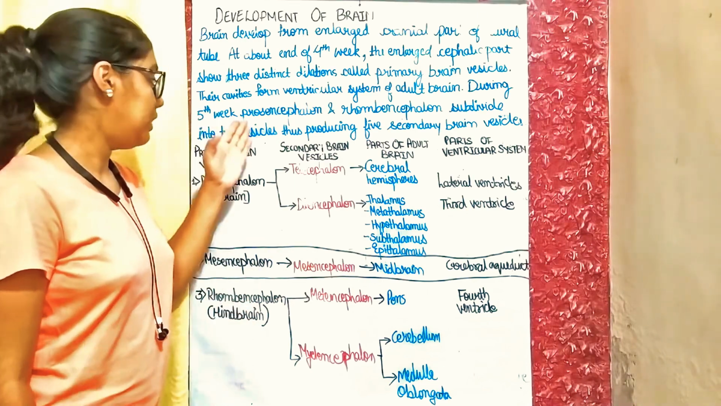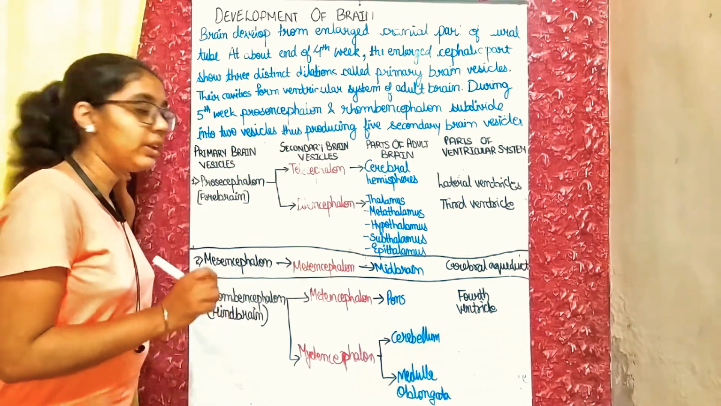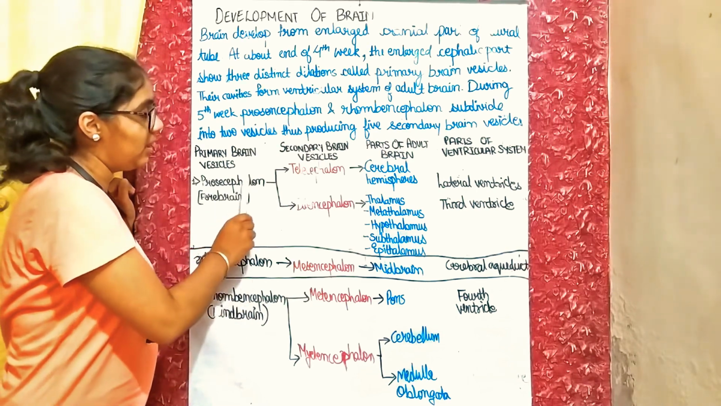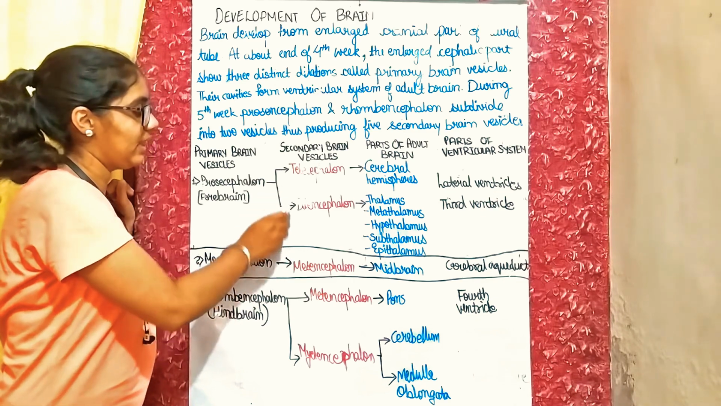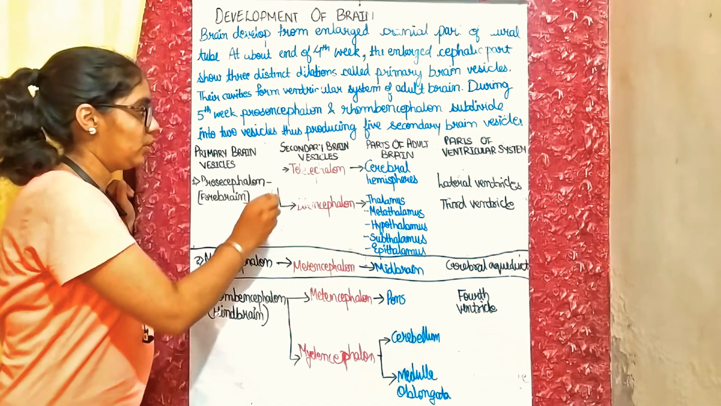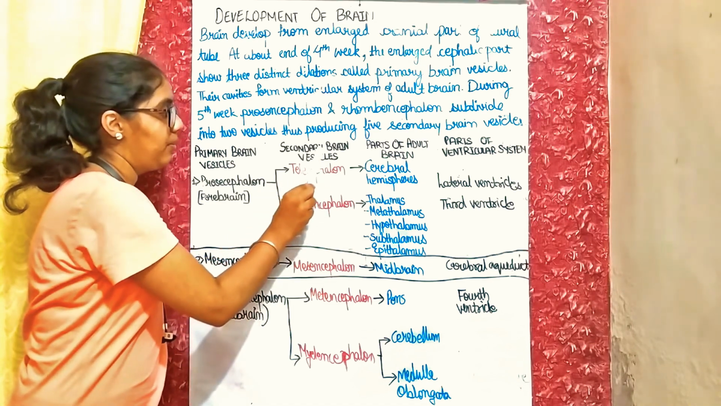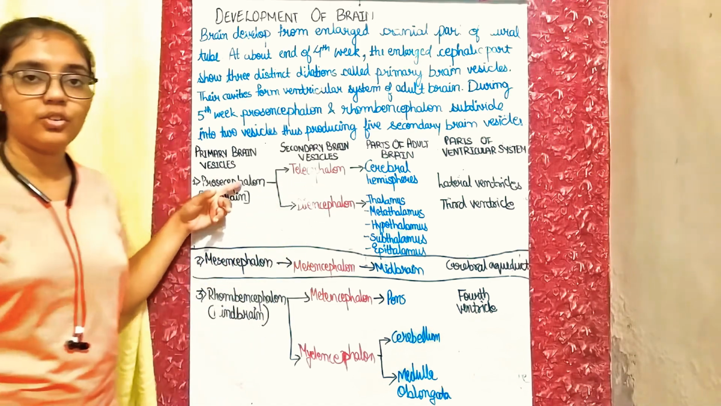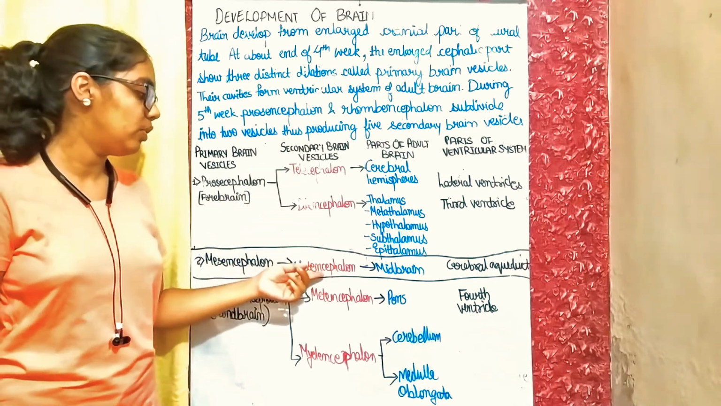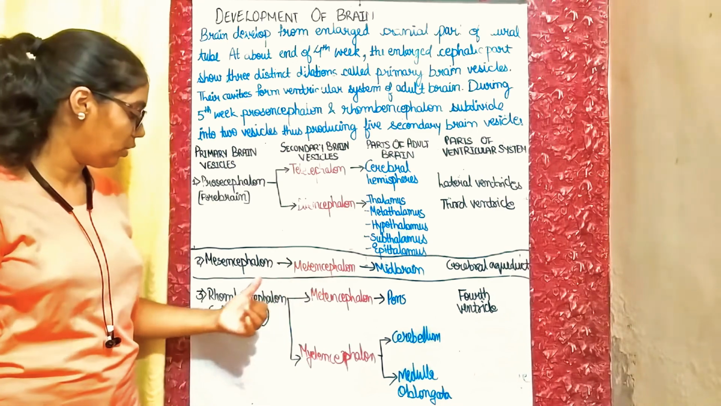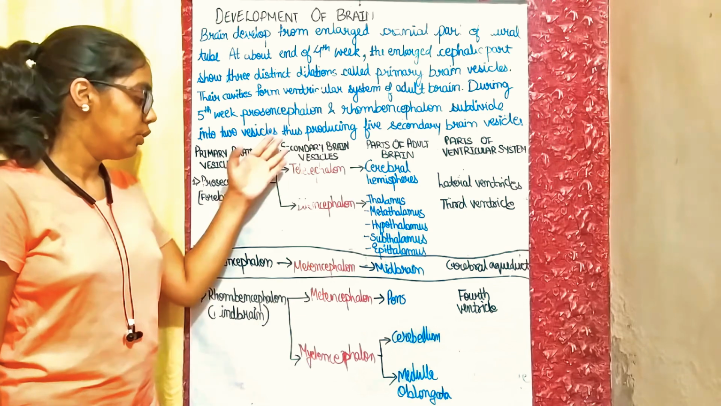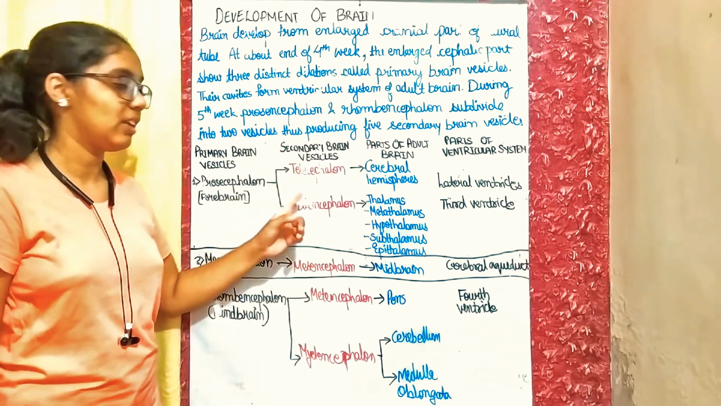Then during the 5th week of embryonic life, prosencephalon and rhombencephalon subdivide into two vesicles each, so there are a total of 5 vesicles. These are known as secondary brain vesicles. Prosencephalon subdivides into telencephalon and diencephalon. Mesencephalon remains the same, and rhombencephalon divides into metencephalon and myelencephalon. So a total of 5 secondary vesicles are formed.